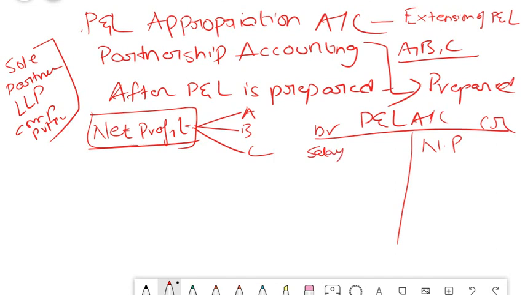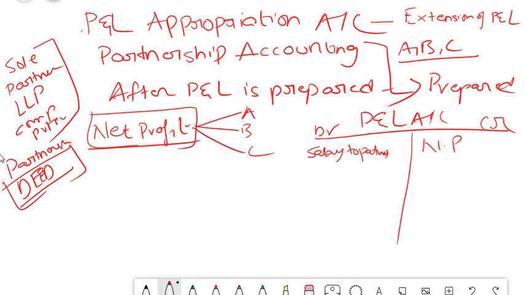Now here what you have to do is debit some items like salary to partners. We have to pay salary. There would be a fixed amount of salary. So where can we get this information? We can get this information from something called the partnership deed. It is the Bible for a partnership firm. It has all the information related to the terms and conditions of the partnership. If you refer to this deed, you will get all this information related to salary and other aspects.